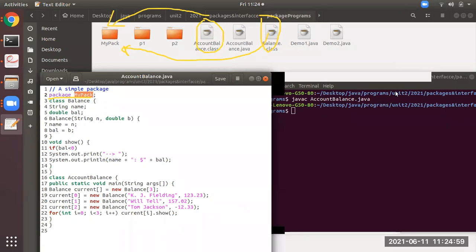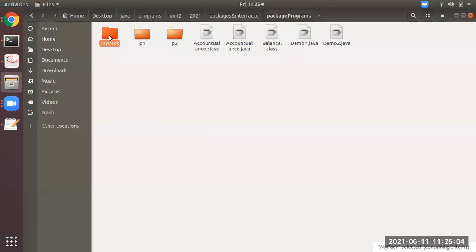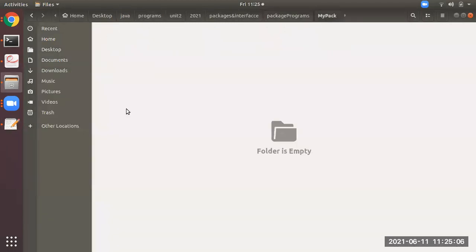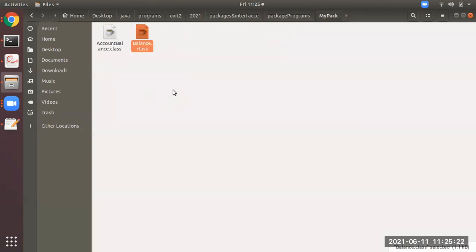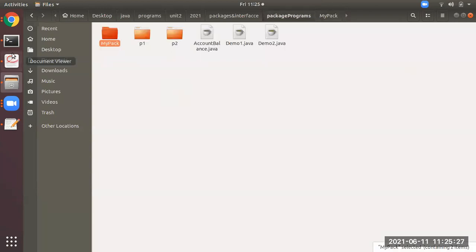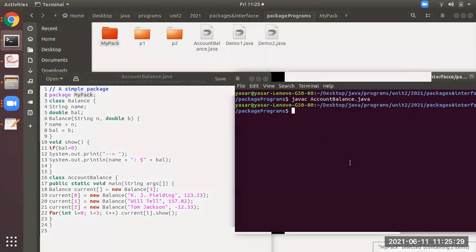Now you just see here, I'm clicking on this mypack, I'm pressing enter, and it is empty. So what you have to do is place them. I will drag and drop it here in mypack. Similarly, Balance.java, I will drag and drop it here. Now I'm clicking mypack. You all see here there are two .class files, which we have done as drag and drop. That is done.